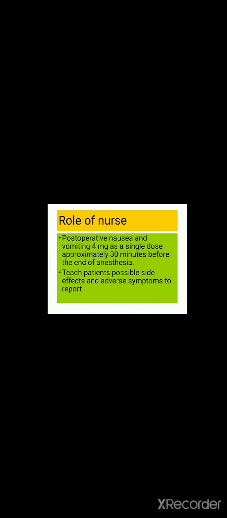Role of nurse in ondansetron: for post-operative nausea and vomiting, 4 mg as a single dose approximately 30 minutes before the end of anesthesia. The nurse should teach the patient possible side effects and adverse symptoms to report.